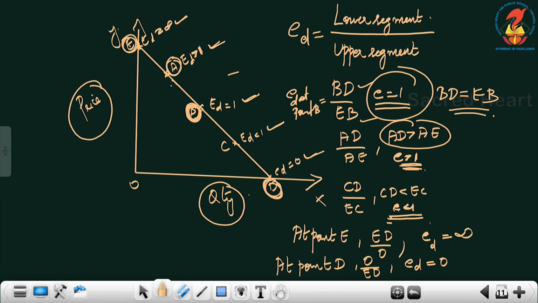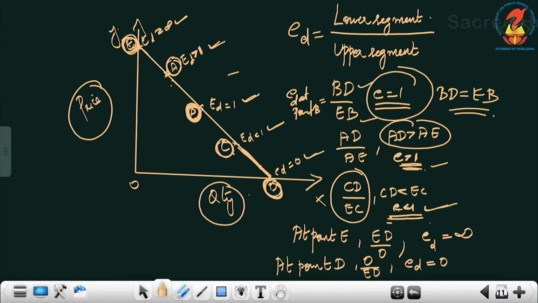Next, at point C. How will you find out lower segment by upper segment? CD is the lower segment and CE is the upper segment. So CD by CE, where CD is less than CE. Therefore, we can say elasticity is less than 1.